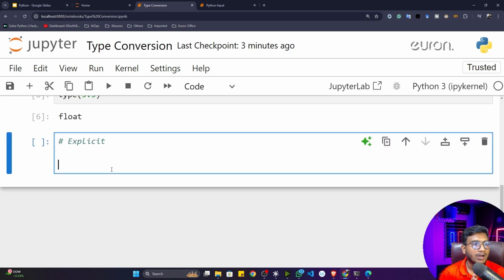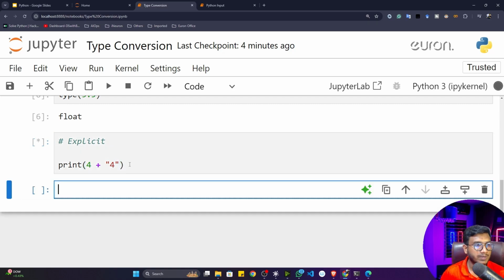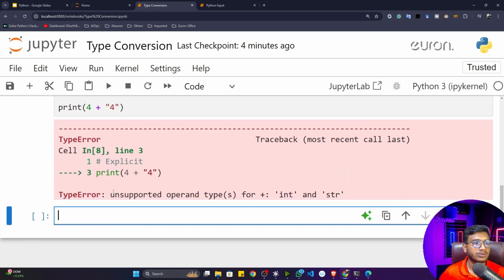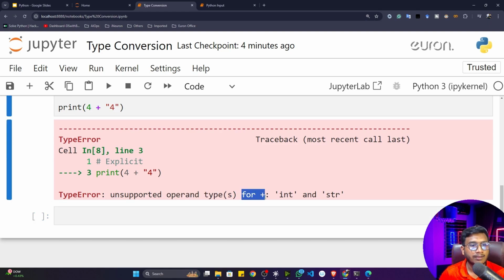See, every time you can't expect implicit type conversion from your Python interpreter. Let me give you one condition. Let's say you want to add 4 plus string 4. You can see the first one is an integer and the second one I'm passing as a string. Now if I execute this program, it will throw one error. It says unsupported operand type(s) for addition: integer and string. That means you can't add an integer and a string together.